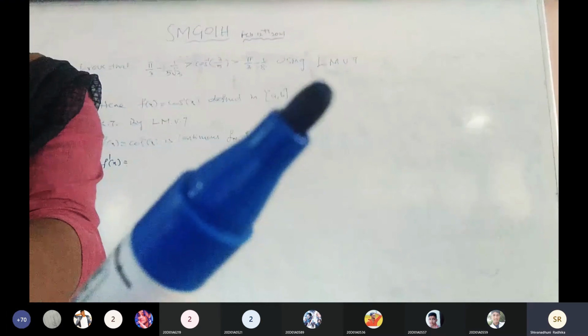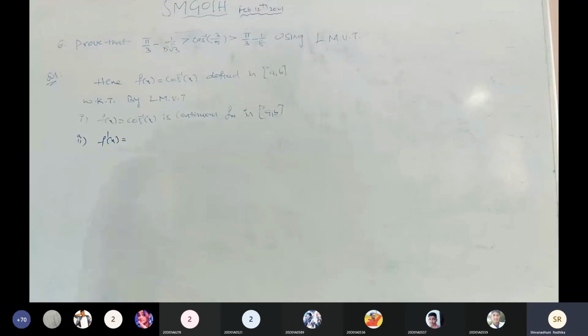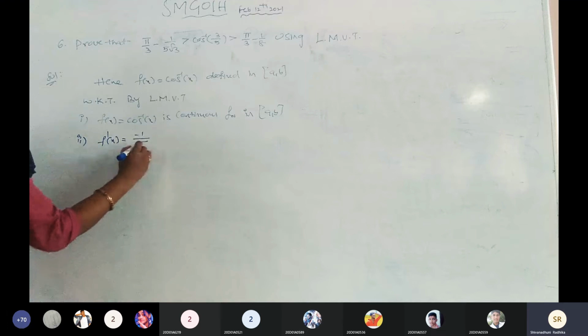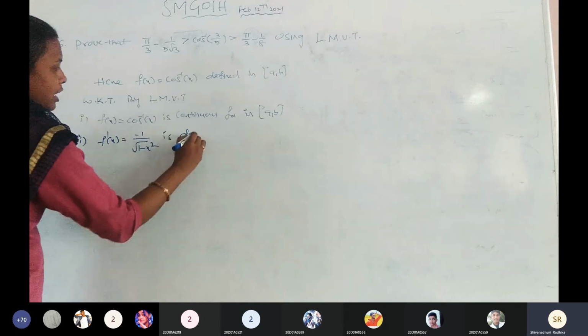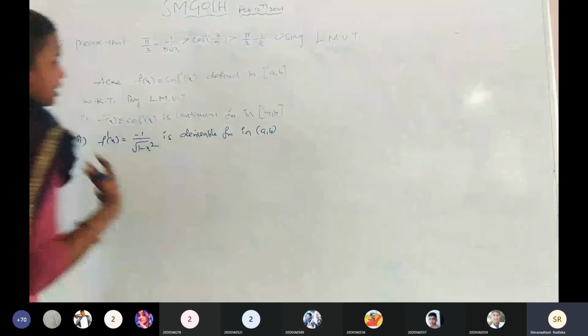Now what is the derivative of cos inverse of x? Minus 1 by under root of 1 minus x square, ma'am. Correct. 1 by under root of 1 minus x square is the derivative of sin inverse of x, and f dash of x, the derivative of cos inverse of x, is minus 1 by under root of 1 minus x square. Is it clear? Positive is sin inverse of x, negative is cos inverse of x, right? And f is also a derivable function in the open interval a comma b.